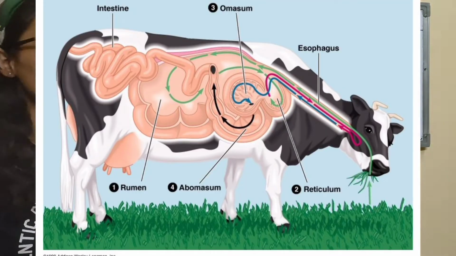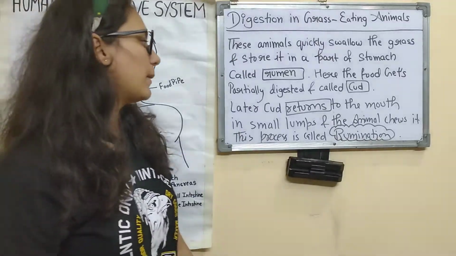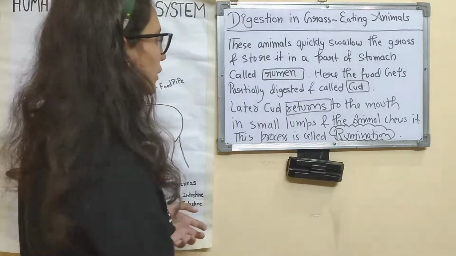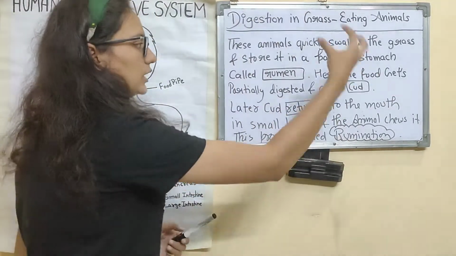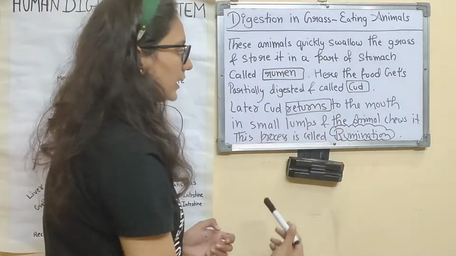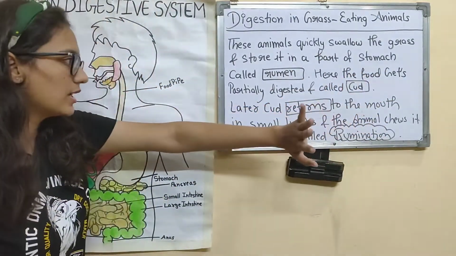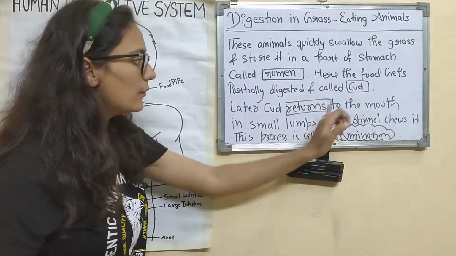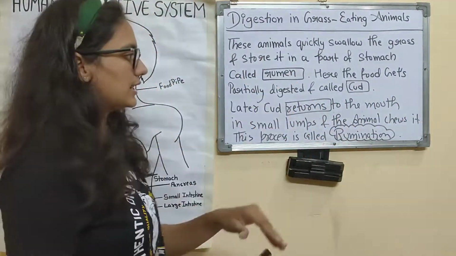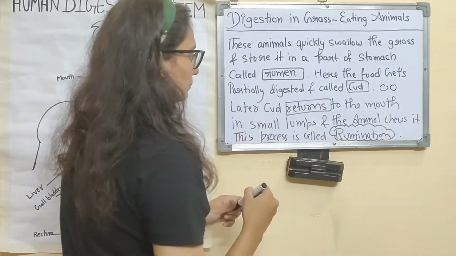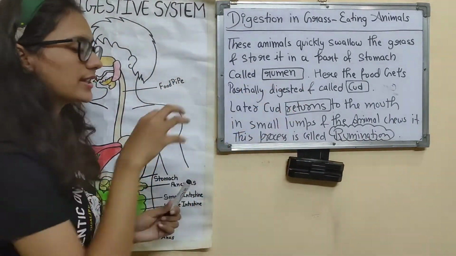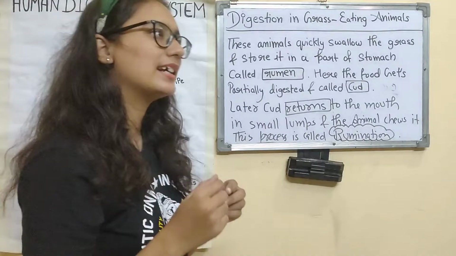Now there is one more new word for you. These are some words that you need to remember, and these are interrelated, kind of similar, so you can learn them easily. Here the food will get partially digested and is called cud. Later this partially digested food, the cud, will return to the mouth in small lumps, matlab chhote chhote lumps, and the animal chews it again.